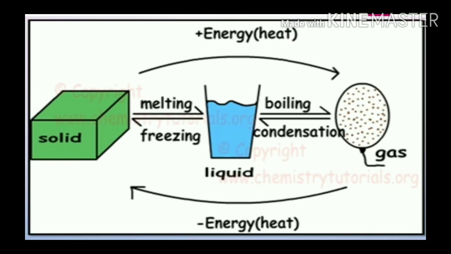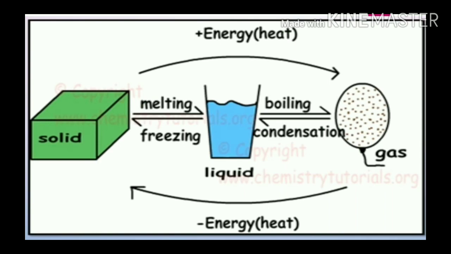But when we are removing heat from gas or we are cooling vapors or gas, the vapor or gas starts to form liquid. That process is called condensation. And when we are removing heat from liquid or cooling this liquid, it converts into solids. That process is called freezing.